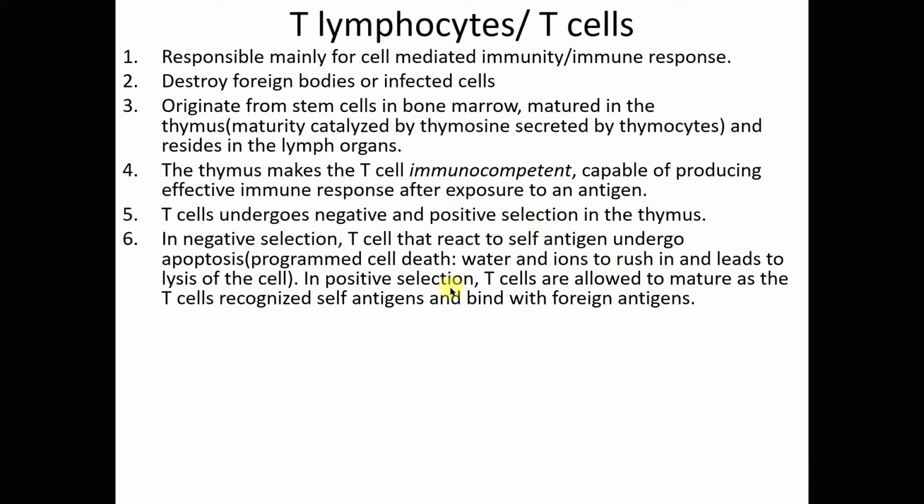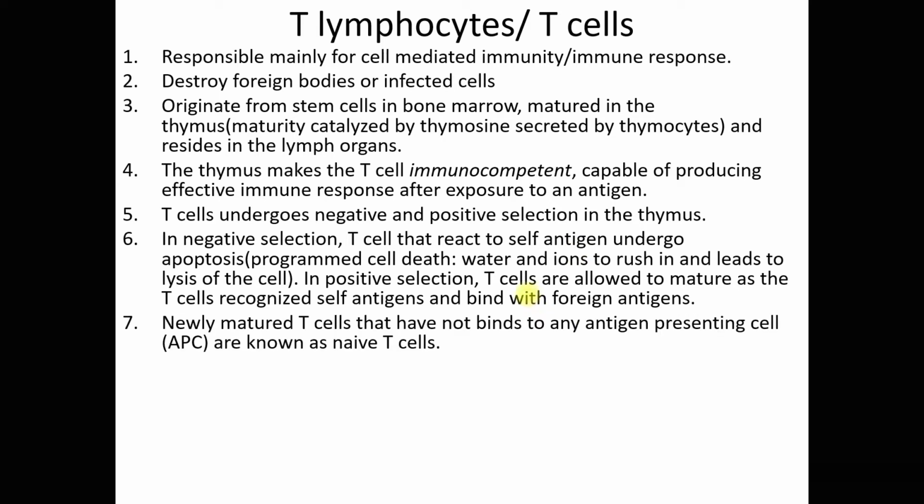So in positive selection, right, positive, something good apparently. In positive selection, the T cells are allowed to mature, as the T cells recognize self-antigens and bind with foreign antigens. So in this positive selection, what happens? This T cell, it recognizes your body cells. Okay, it recognizes the self-antigens. Alright, self-antigens, we need to say antigens or protein receptors found on your body cells. So these T cells recognize and do not disturb, destroy or kill your body cells. So these T cells are in the positive selection, right, and allowed to mature in the thymus.